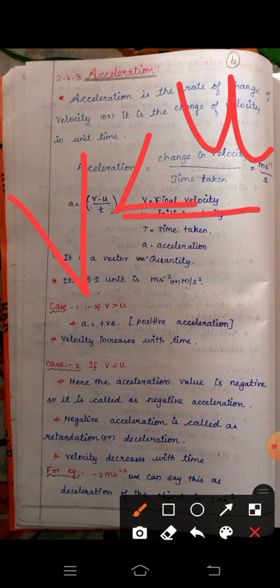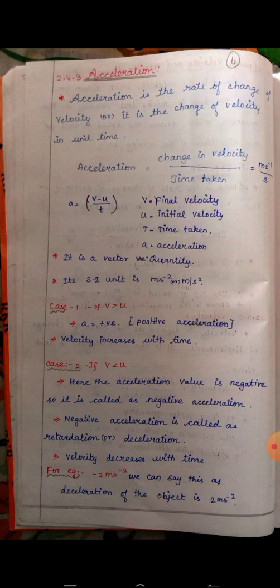Children, this is your book back 5th 2 mark. So listen carefully. If the acceleration value is negative, it is called negative acceleration, whereas if it is positive, we say positive acceleration. Negative acceleration is called retardation or deceleration. This is another name for negative acceleration. If the final velocity is less than the initial velocity, its velocity decreases with time.